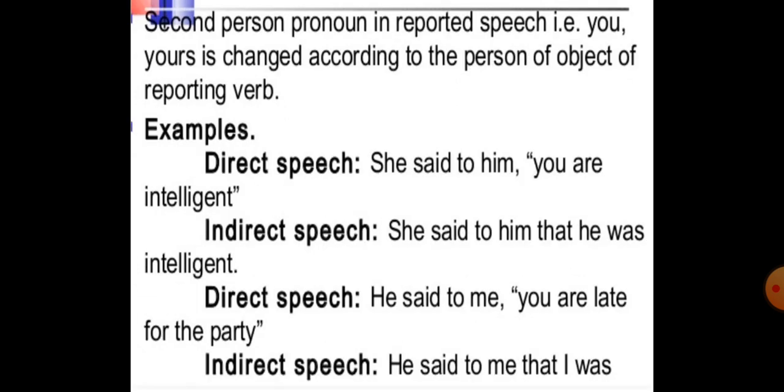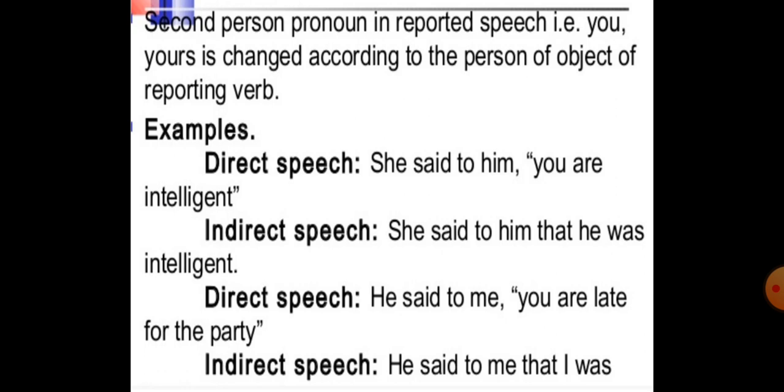For example, she said to him you are intelligent. She said to him, and she told him can also be used here. Okay, said to him or you can write told him also. She told him that he was intelligent, because you will change according to him, and it will come into past.